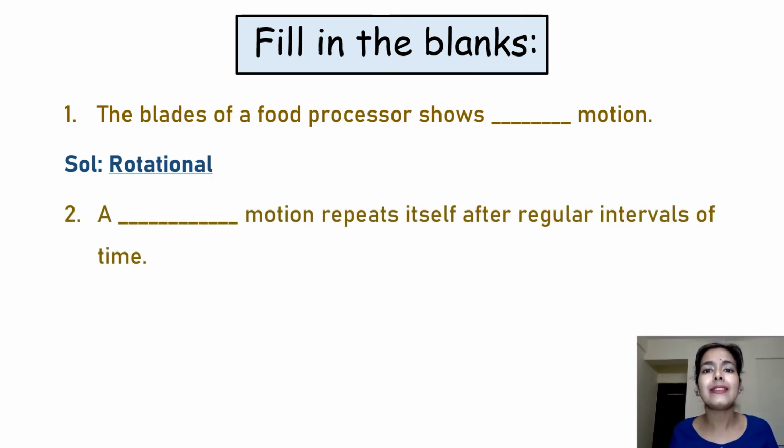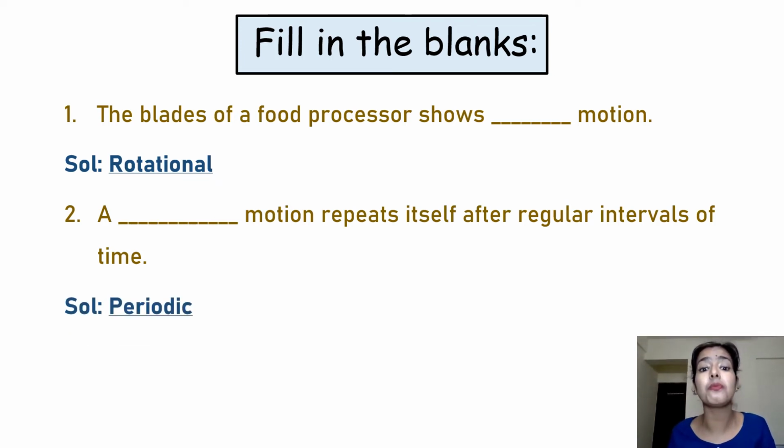Fine. Now, the second fill-up here is: dash motion repeats itself after regular intervals of time. Which type of motion repeats itself in a fixed interval of time? We know it very well that the kind of motion which is repetitive is oscillatory also, but in a fixed interval of time, that means we are talking about periodic motion here.